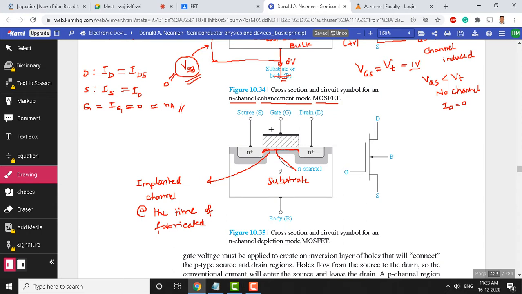Now let us see what happens when we apply two different voltages. First, let us consider the gate to source voltage here. Let me connect a battery here, negative terminal, positive, negative, positive. So this is VGS. And let us apply VDS also, again negative, positive, negative, positive. So this is VDS.